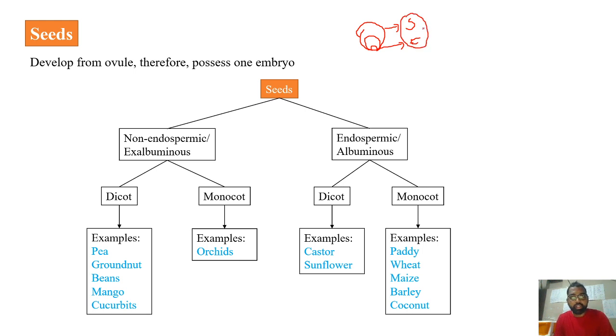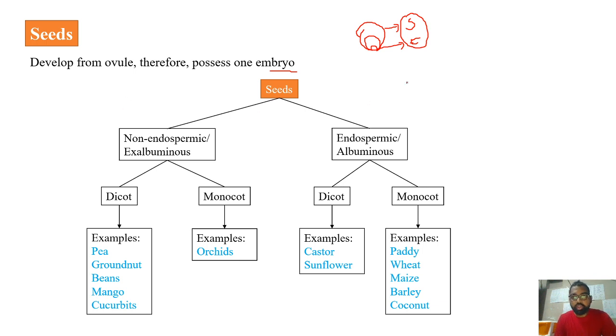So will there be any deviations from this? Yes, we are going to discuss that at the end of this. So basically in general, in one seed there will be one embryo, as there is only one embryo sac in one ovule. Anyhow, we'll come back to this particular point. Now coming to the classification of seeds, the seeds are basically classified depending on the kind of endosperm they possess, in the sense whether the endosperm is present or not.